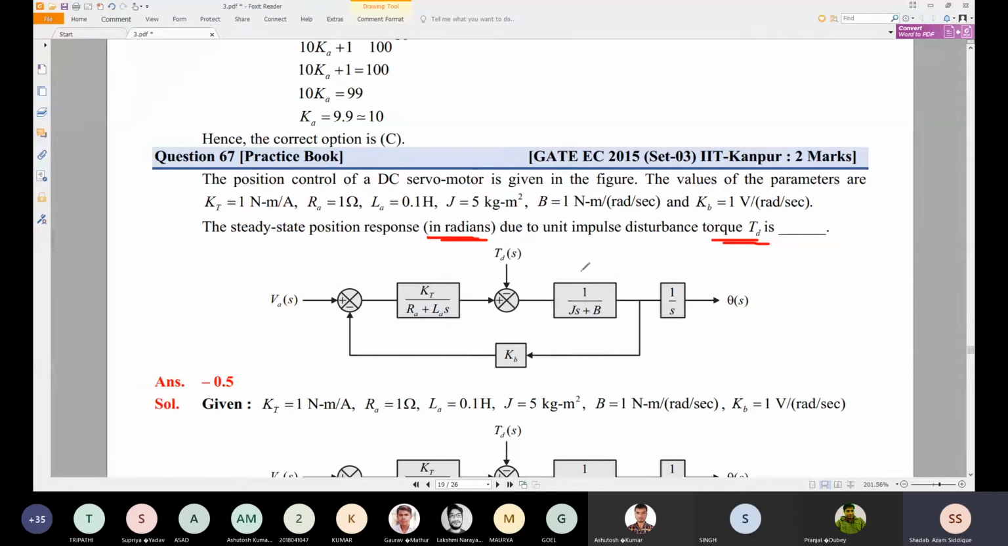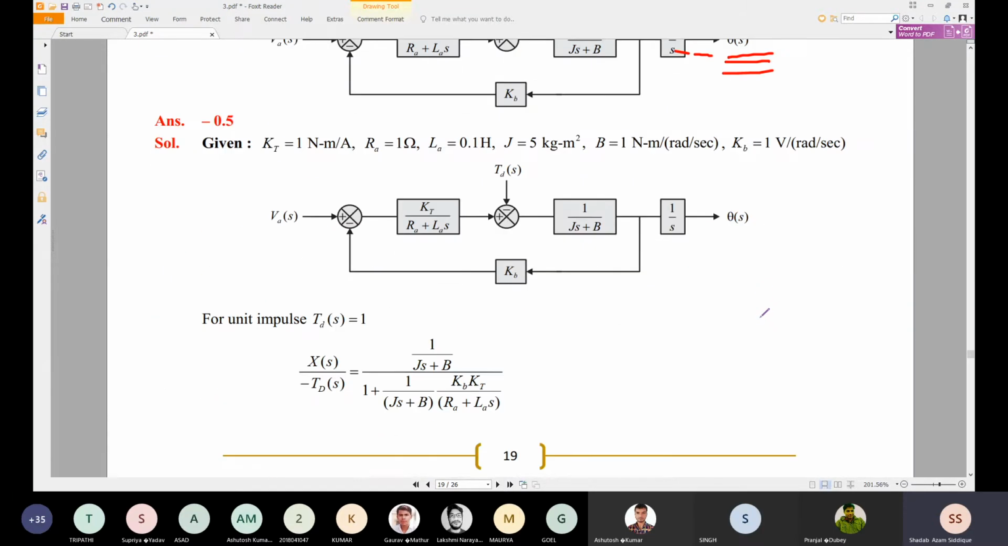So due to disturbance TD, what is the steady state response you are getting for the unit impulse? Okay, so the unit impulse disturbance is given as TD. With all these values given here, just try to find the theta s value. So the steady state position response is what you need to find, theta s. Try to solve this equation and this transfer function.